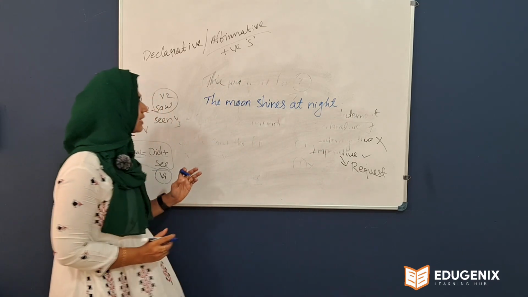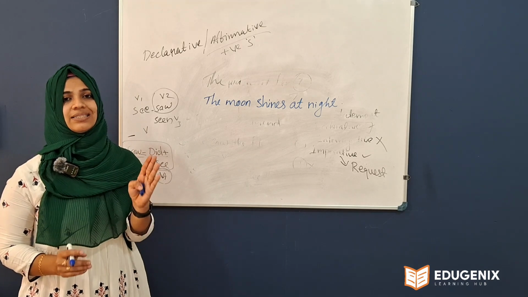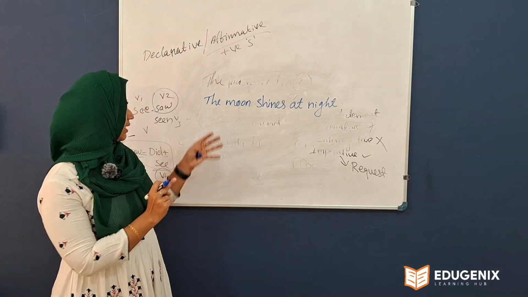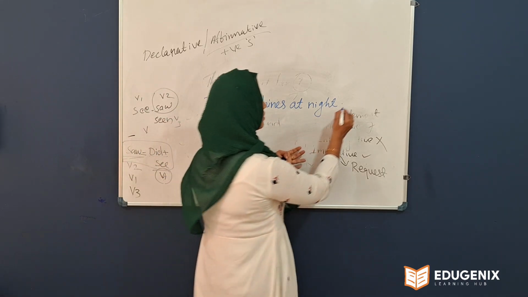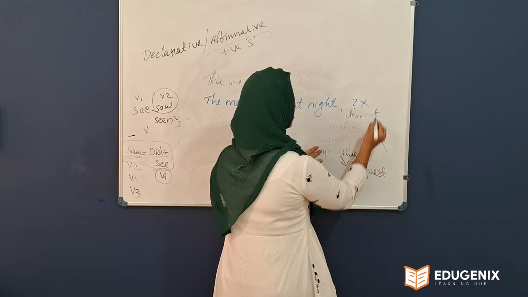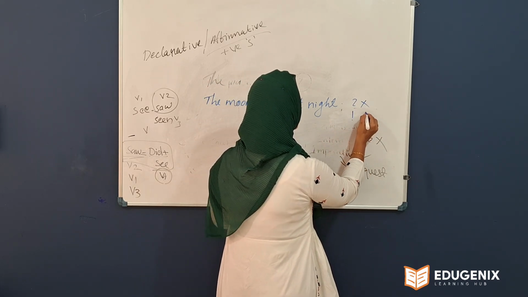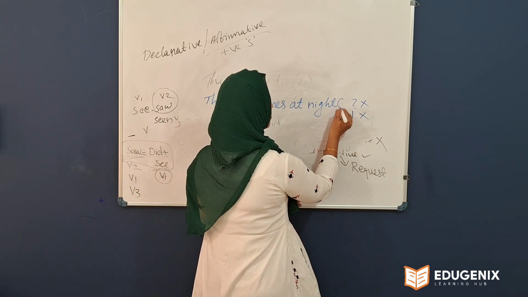Here also four types of sentences we already studied: declarative, imperative, exclamatory, interrogative. Look at the sentence. The moon shines at night. There is no question mark here, so it is not interrogative. There is no exclamation mark here, so it is not exclamatory. So again there is a full stop here.